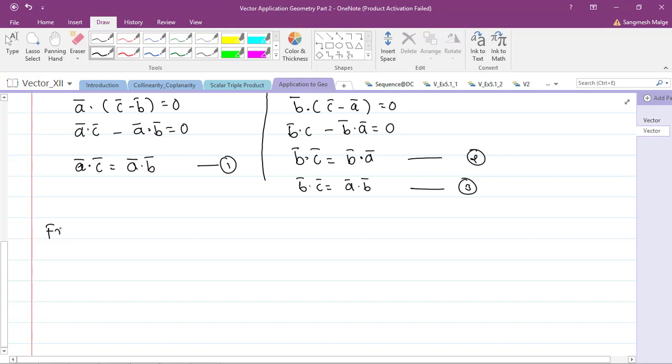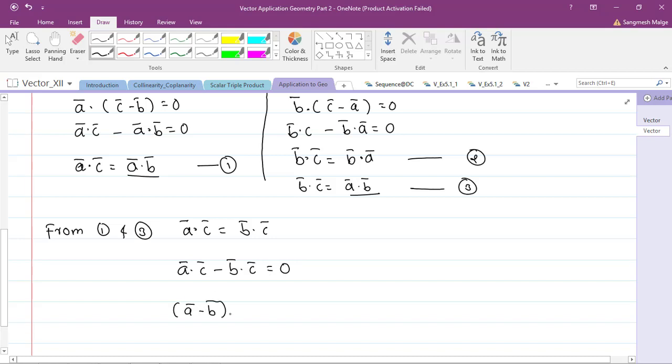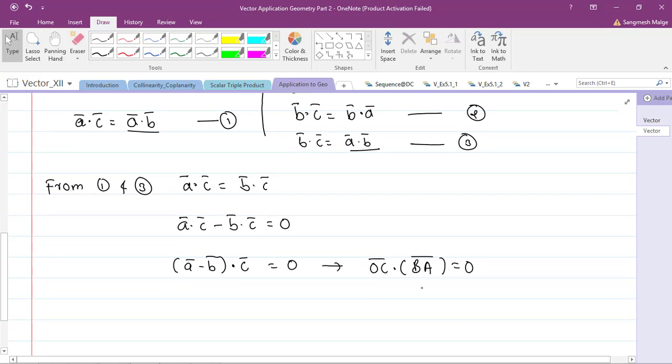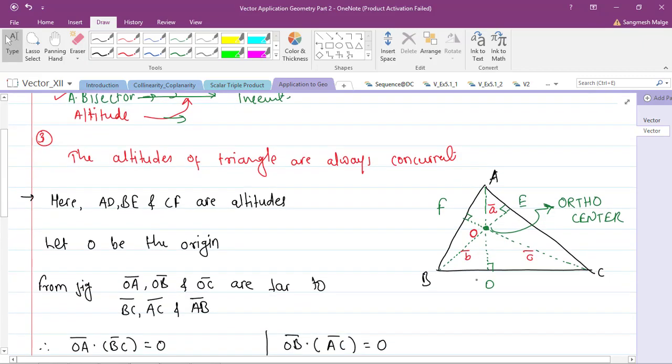So from 1 and 3, see here, this is A bar dot B bar and this is A bar dot B bar. So we can directly equate their LHS. A bar dot C bar is equal to B bar dot C bar. If I take that B bar dot C bar to this side, minus B bar dot C bar, which is equal to 0, and if I take C bar common, A bar minus B bar dot C bar is equal to 0. This C bar is nothing but OC bar, dot A bar minus B bar, which is nothing but BA bar. This is equal to 0, which means OC bar dot BA bar